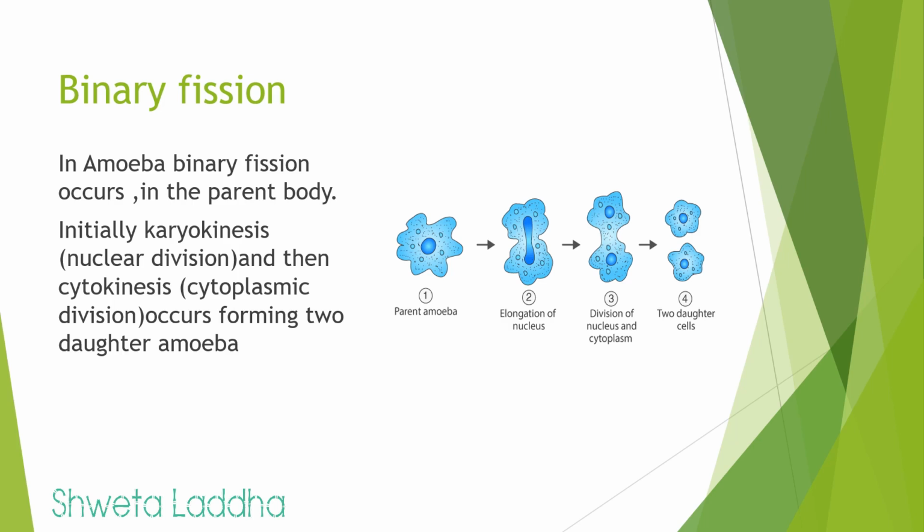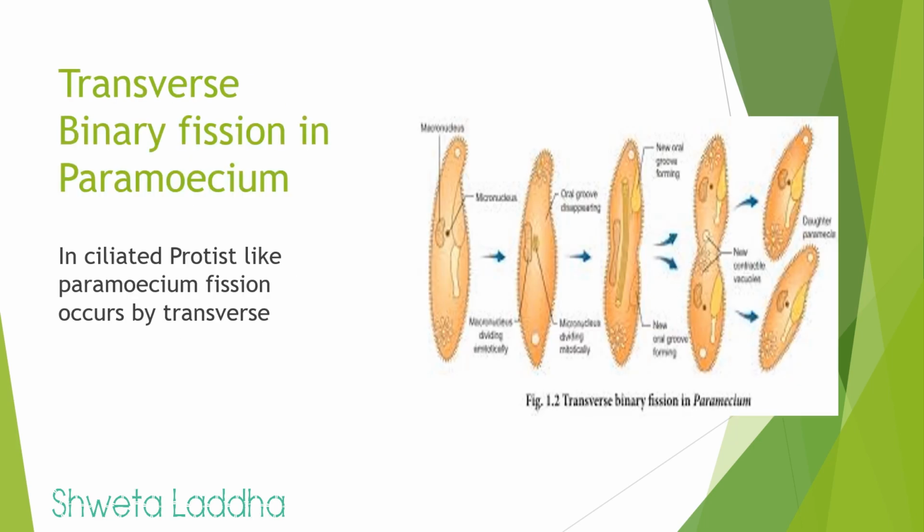Remember, amoeba is not a plant, it is a protist. But still, let us see binary fission which is occurring in two steps, karyokinesis, that means nuclear division. In diagram 2 you can see the nucleus is dividing, and in figure 3 you can see two separate nuclei are formed, followed by cytokinesis, that is cytoplasmic division, and in the fourth figure you can see two daughter cells or small amoebae are formed.